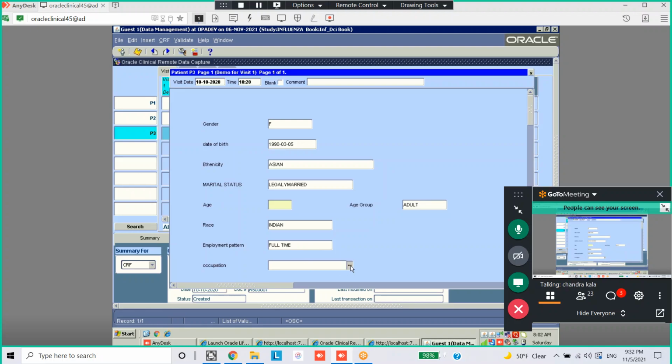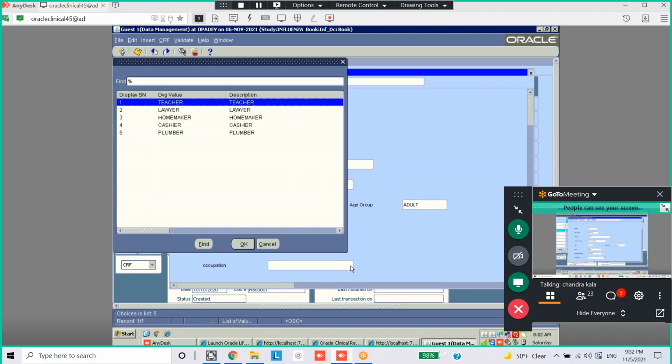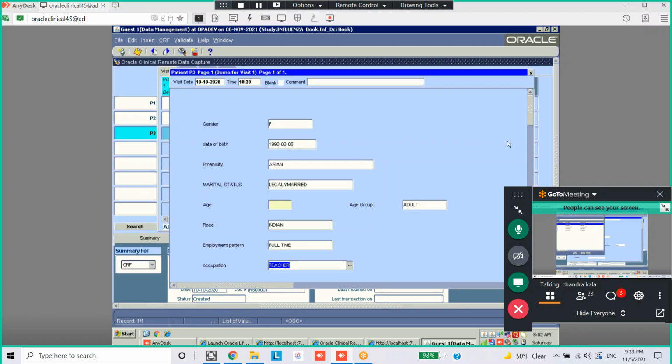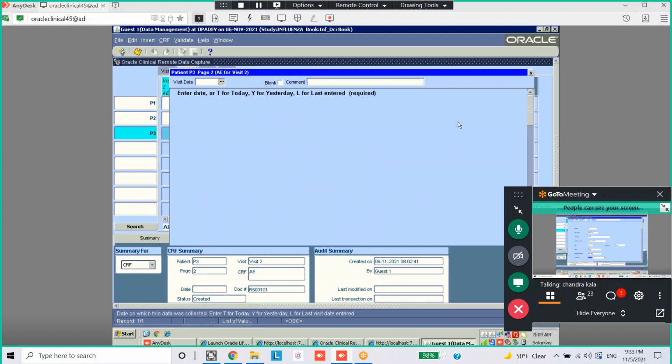So here, no second pass entry. This is the only one-time entry. It will not ask you even for second pass entry. There is no option also here. Right. The save button will not work. Tab. Now it will navigate you to the next page of the same patient.